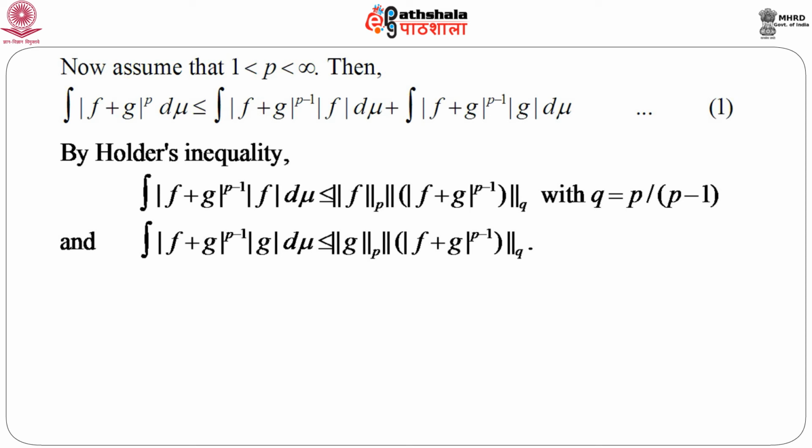and from there we can immediately get q equals p by p minus 1. Again apply Holder's inequality to the second term in equation 1, we will get exactly the same type of inequality as in the second line.